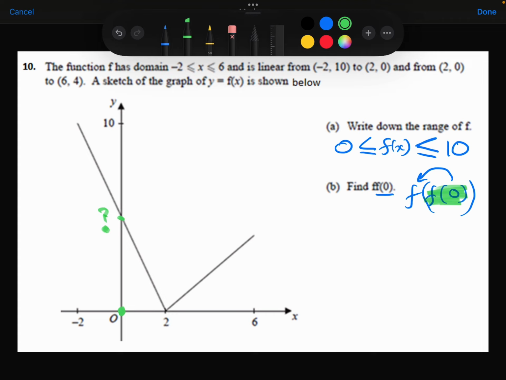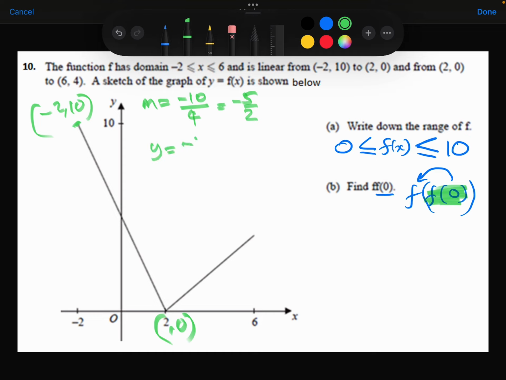Now, you might be able to work that out just by looking at it. I'm going to do it by doing some coordinate geometry instead, just to be absolutely clear. So, let's work out the equation of this line, and then I'll know what the y-intercept is. So this line goes from the point (minus 2, 10) down to the point (2, 0). So its gradient then, the change in y is minus 10, the change in x is 4. So we get minus 5 over 2.